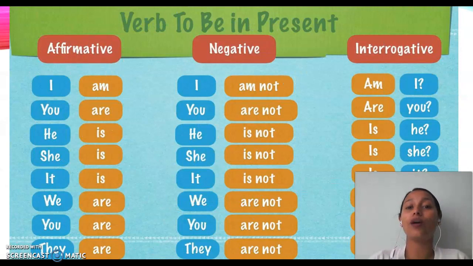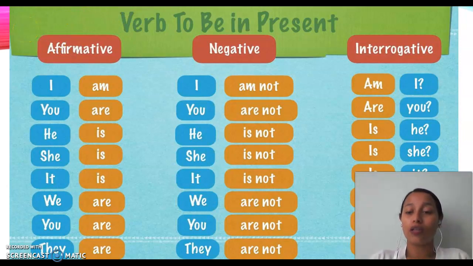Because in all the cases we are going to use the verb to be in present, here I want to show you and I want you to remember the verb to be in affirmative, negative and interrogative form, because you are going to use it in all of the sentences with going to. So please remember, I know that you already know, but this is a feedback about the information. If you don't remember the verb to be, please come here and check the information. If you remember, the verb to be is very simple.